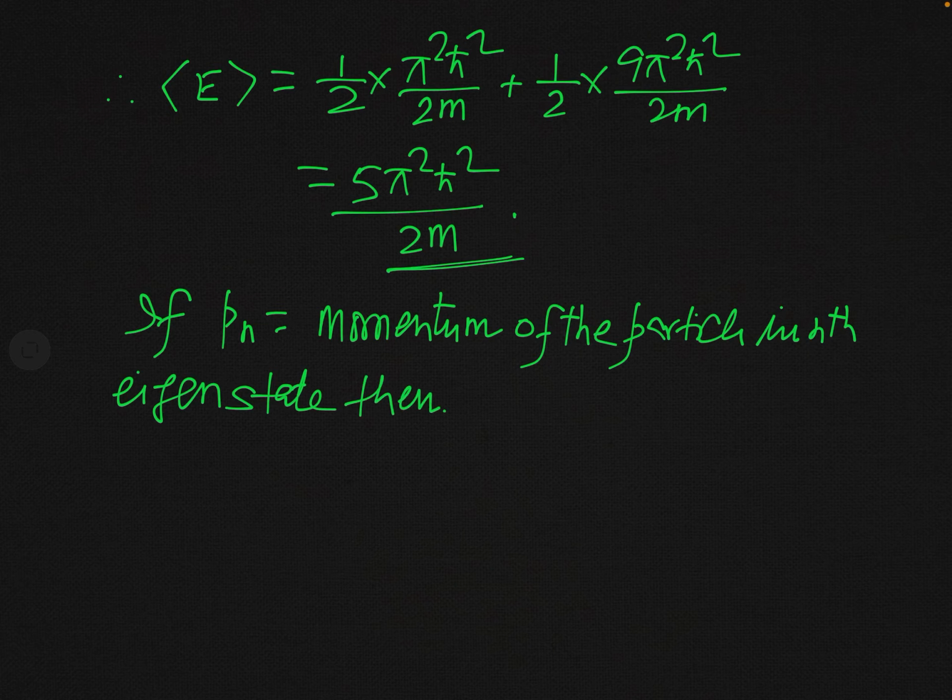As you know, in the case of a particle in a box, the total energy En is simply the kinetic energy of the particle, because potential energy is 0 in this case.